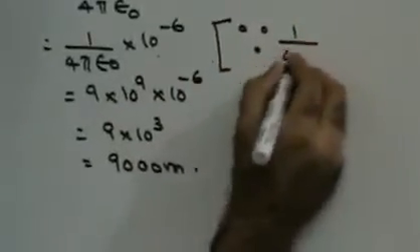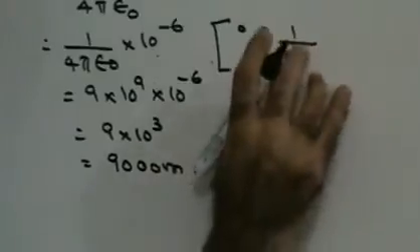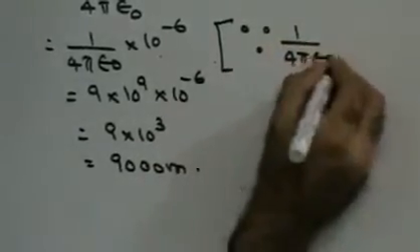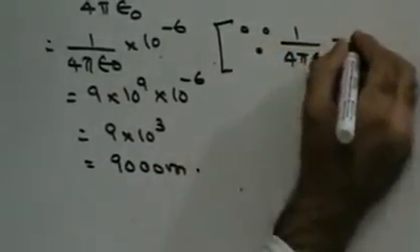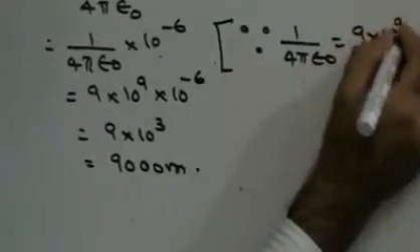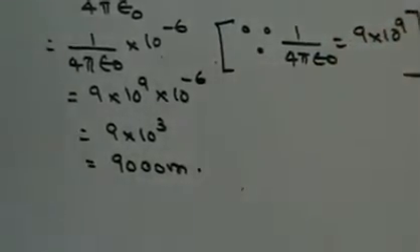Thus, the radius of the spherical conductor would be very large, and this is quite impractical. Hence, you need to have a different method to get capacitance, right? So the value of 1 upon 4 pi epsilon 0, where epsilon 0 is the permittivity of air, is nothing but 9 into 10 raised to 9 SI, right?